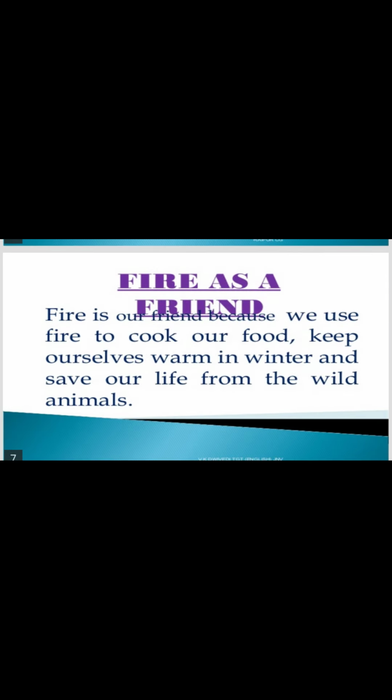Fire as a friend. Fire is our friend because we use fire to cook our food, keep ourselves warm in winter, and save our life from the wild animals. How is fire our friend? We use the fire to cook food, to keep ourselves warm during the winter, and save our life from the wild animals. That's why fire is our friend.